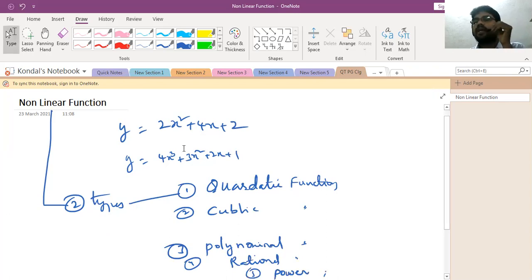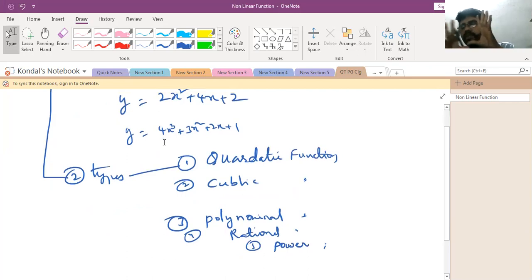So there is a quadratic function and cubic function. Sometimes some people may have the doubt, when the power value is more than 3, what is it called? Generally we can call it the power function or polynomial function.